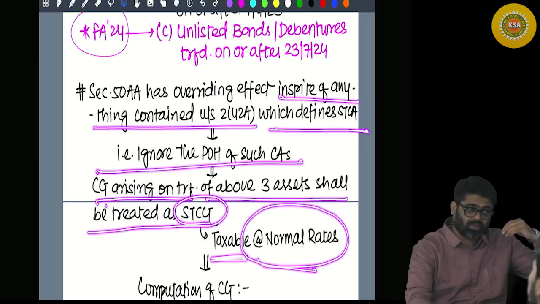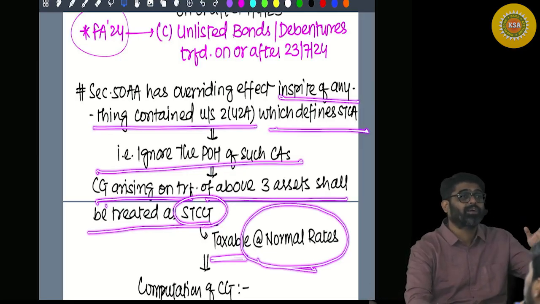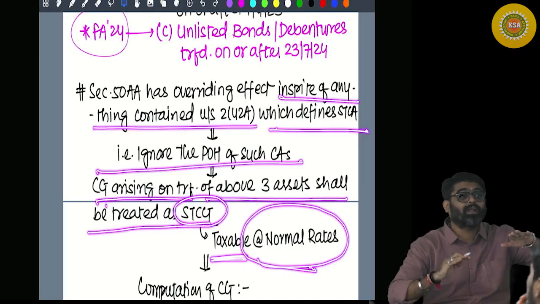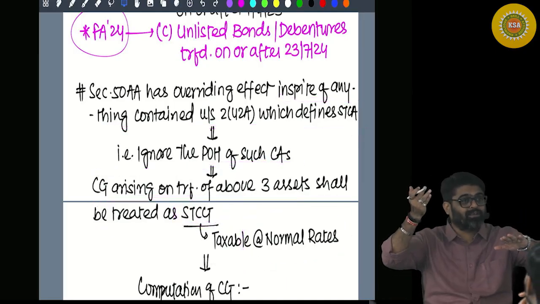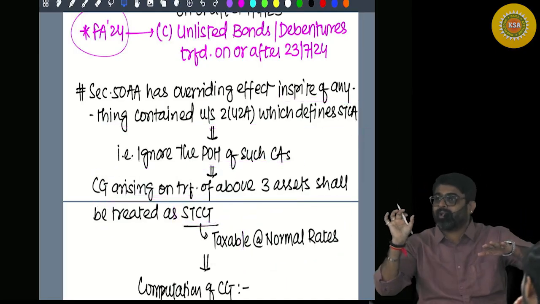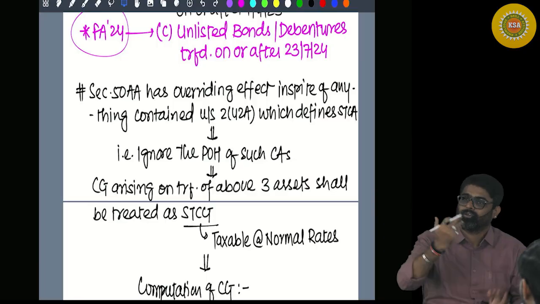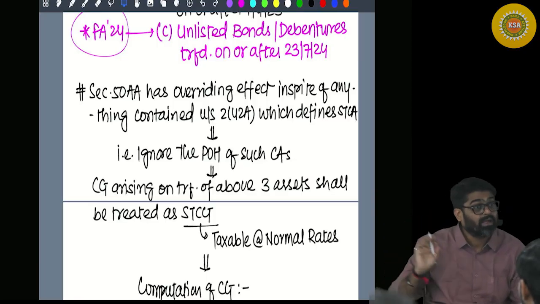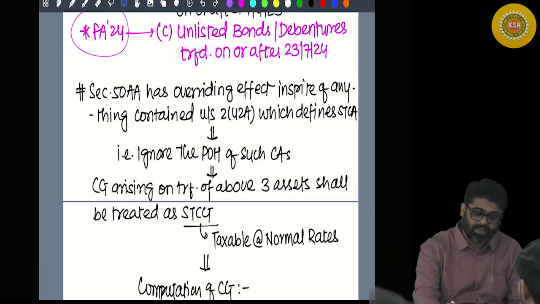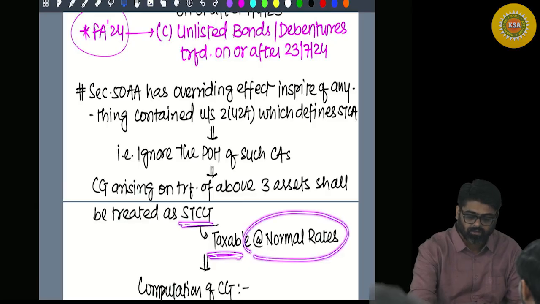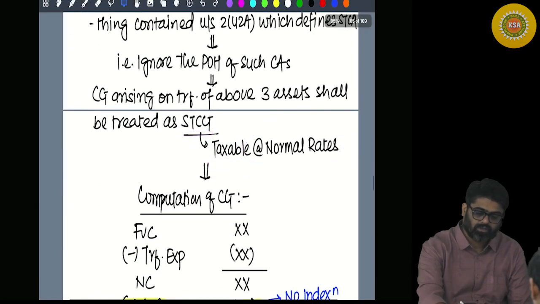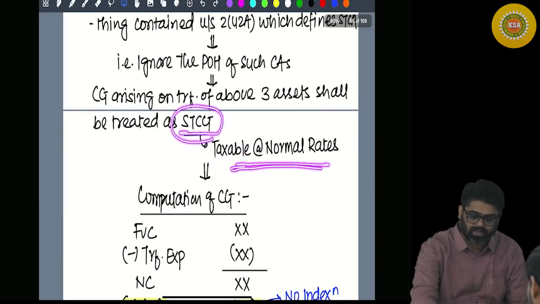We will not give you the chance to make this asset long term so that you ask about indexation or pay tax at 20%. Getting my point? So that option is snatched. No period of holding to be checked, and the resulting gain will always be short term and taxable at normal rates.